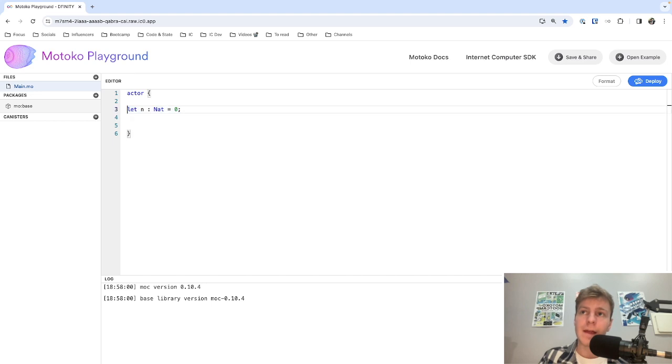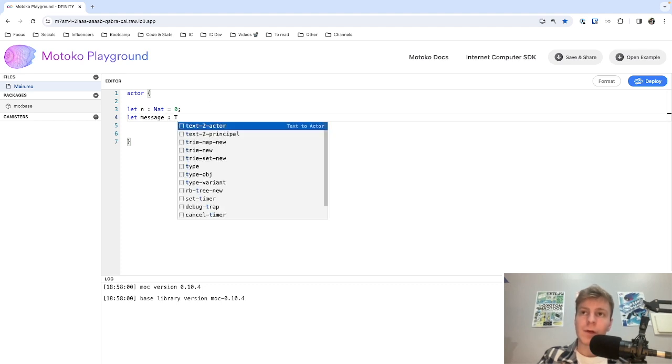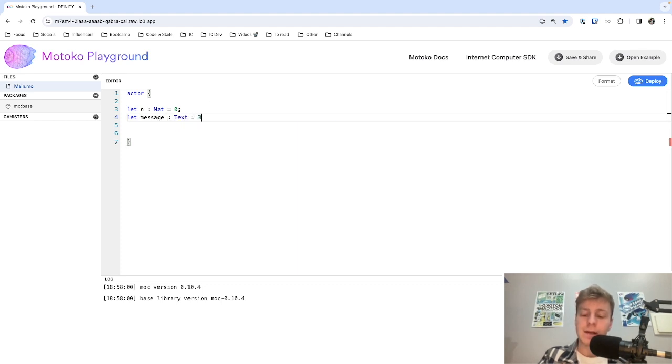Once I have specified n as a nat, I can never use n for operations that require another type, like a text or a boolean. There are many types in Motoko, but for today we will only care about two types, which is the type nat, as we've seen, and the type text, which enables us to store textual messages.